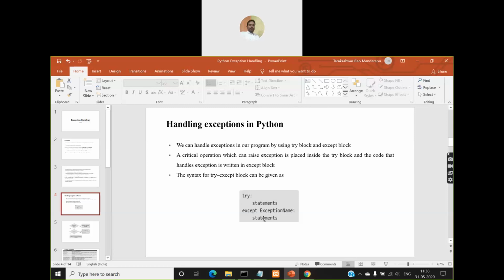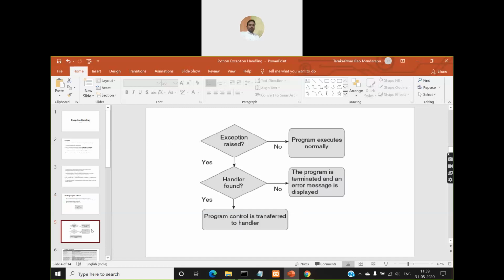So this is the basic syntax of try and except blocks. The except block is similar to a catch block in Java. You can also have multiple except blocks, just like in Java where you can have multiple catch blocks. So here also you can have multiple except blocks. How this exception handling mechanism works, let us see with an example and a flow chart.